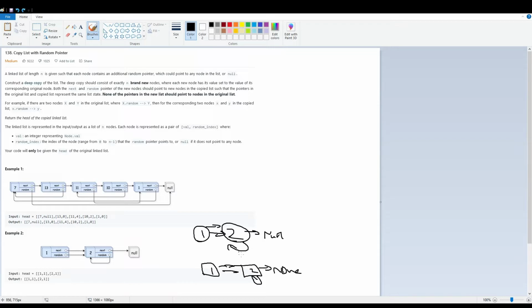Okay, so how do we go about this? One thing we could do is traverse. One way to think of it is to traverse through the list, and as we traverse, create new nodes. So as we traverse through this list, I'll just copy it up here.